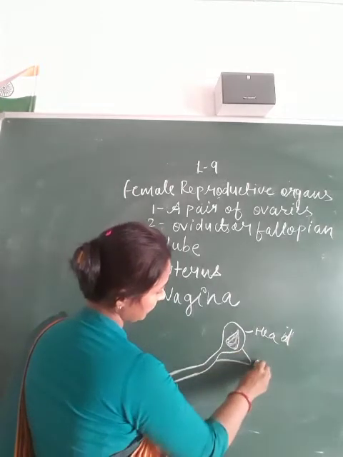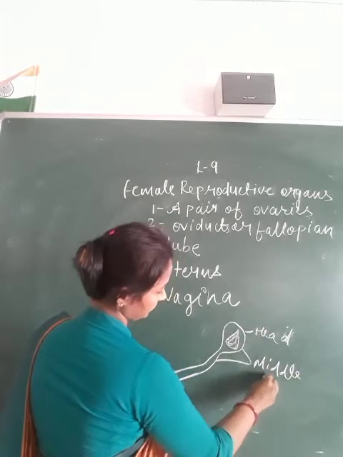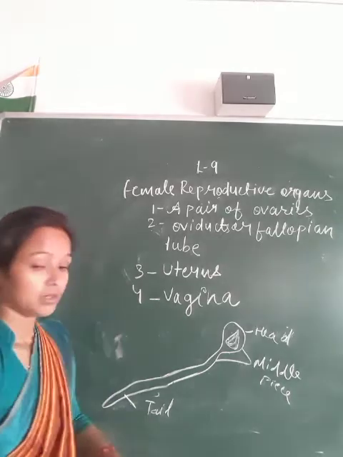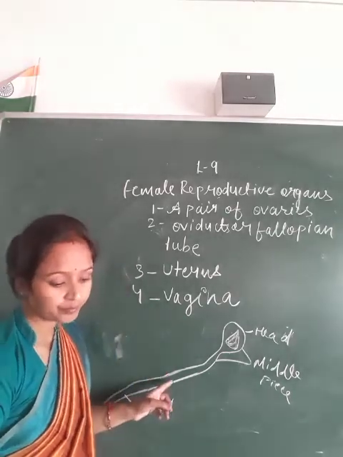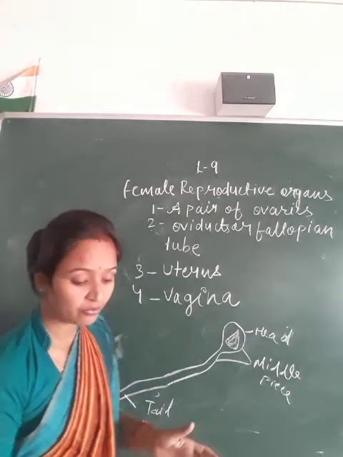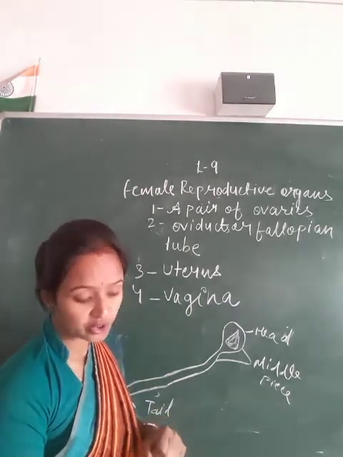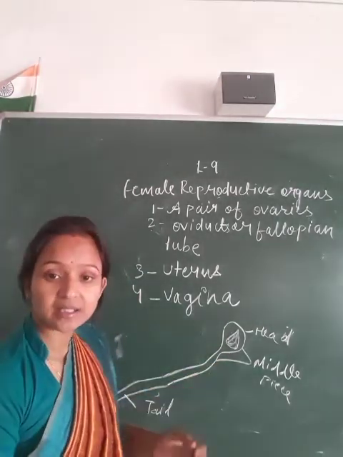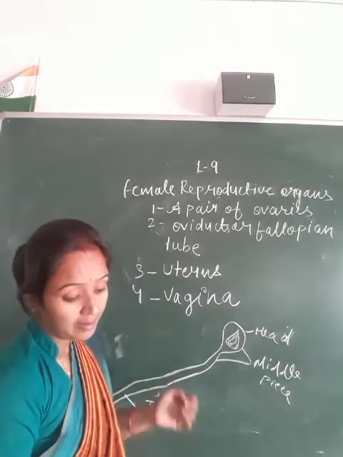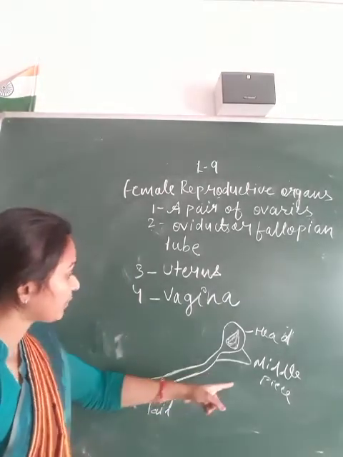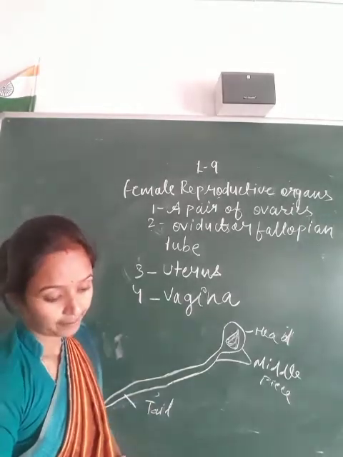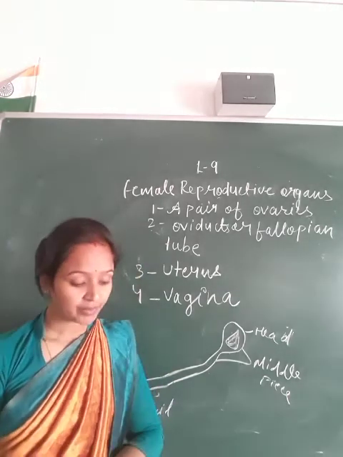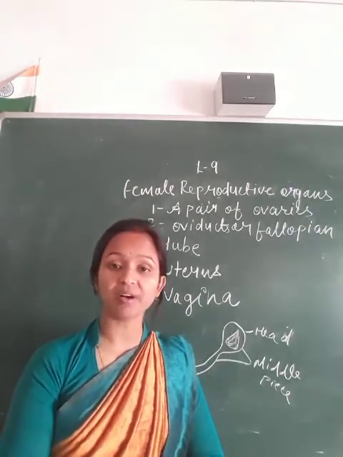This is the middle piece. This is the tail. So this is the sperm, a single-celled male gamete with three parts: head, middle piece and tail. The sperms are mobile, meaning they are motile.